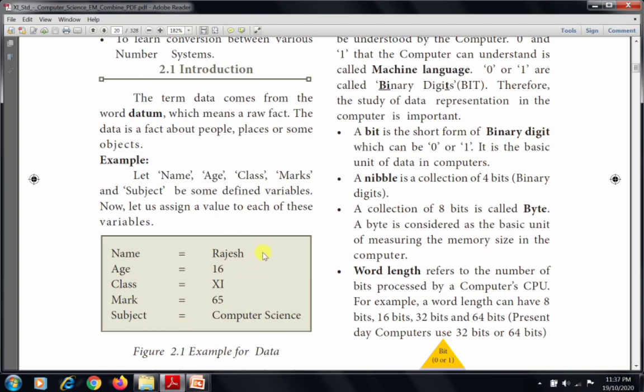That means the value Rajesh is assigned to the variable name, 16 is assigned to age, 11th is assigned to class, 65 is assigned to mark and computer science is assigned to subject. So this is called variable, this is called values. So this is an example for data.